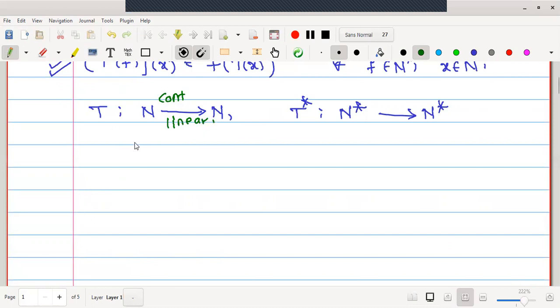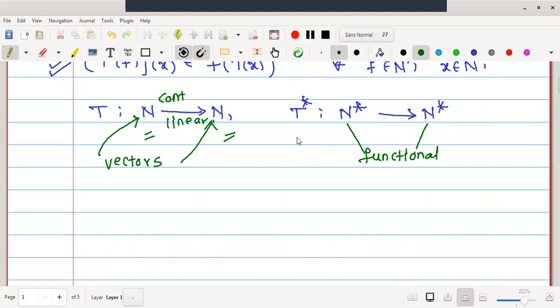As we look at the domain of the mapping T, this is a normed linear space, N to N. Therefore the elements in this normed linear space are vectors, in the domain and the codomain also. But if we look at the domain and codomain of T star, this is N star to N star, and we know that the elements in this domain and codomain are functionals.